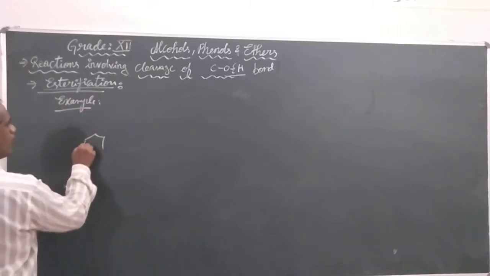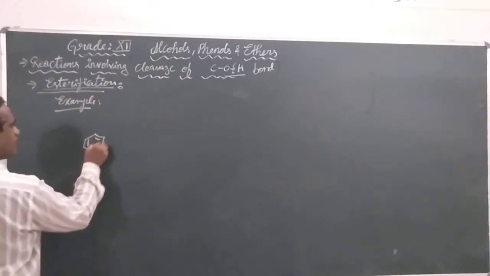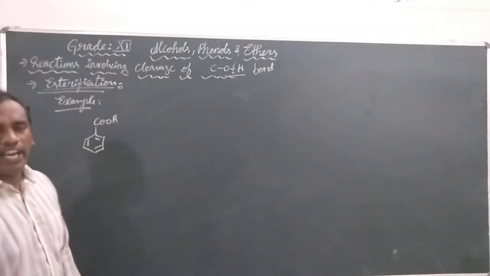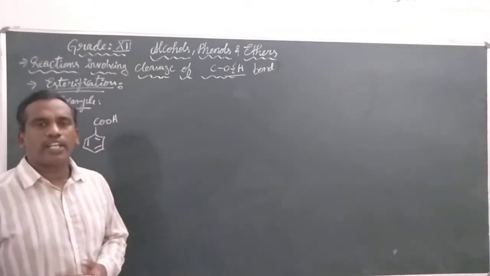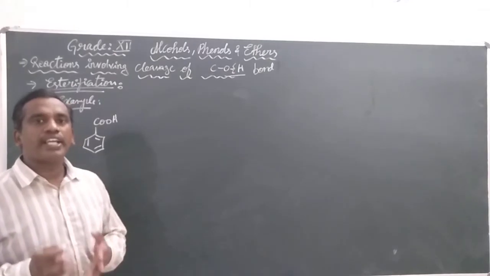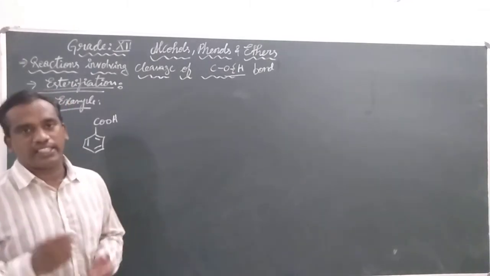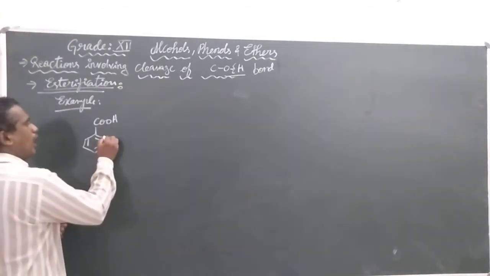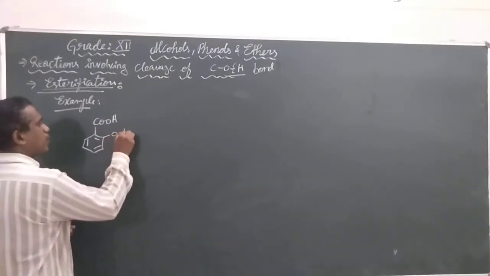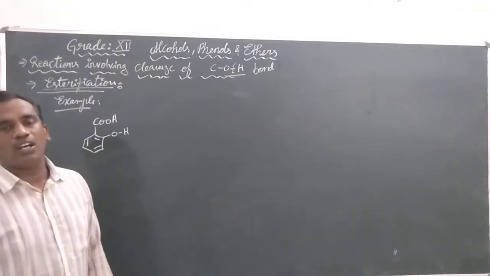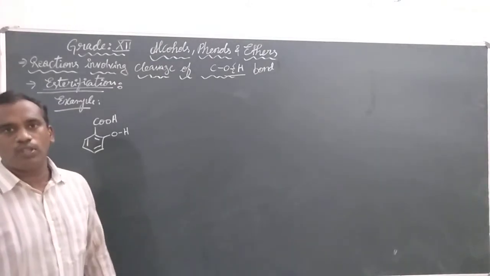We know whenever benzene is bonded with a COOH group, we generally call it benzoic acid. But there is another group on its ortho position, that is an OH group.